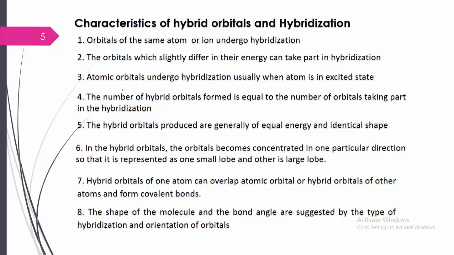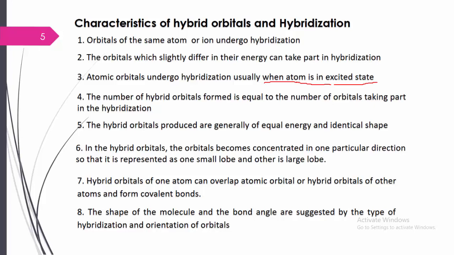Third, atomic orbitals undergo hybridization usually when the atom is in the excited state. This is very important. As we discussed previously, the beryllium atom has no unpaired electrons, still it forms the molecule BeCl2. How is that possible?